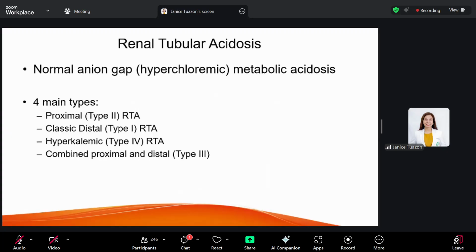Renal tubular acidosis is characterized by a normal anion gap, hyperchloremic metabolic acidosis in the setting of a normal GFR. So there are four main types: your proximal type 2 RTA, your classic distal type 1 RTA, your hyperkalemic type 4 RTA, and your combined proximal and distal type 3 RTA.